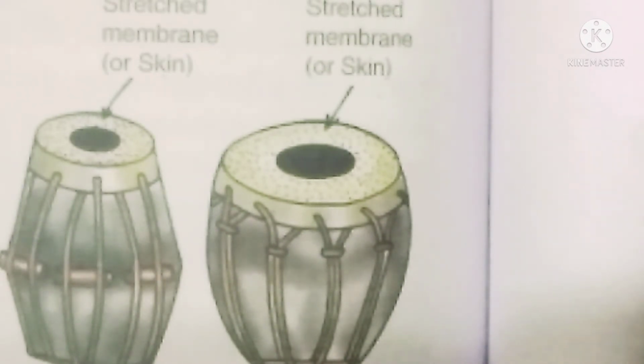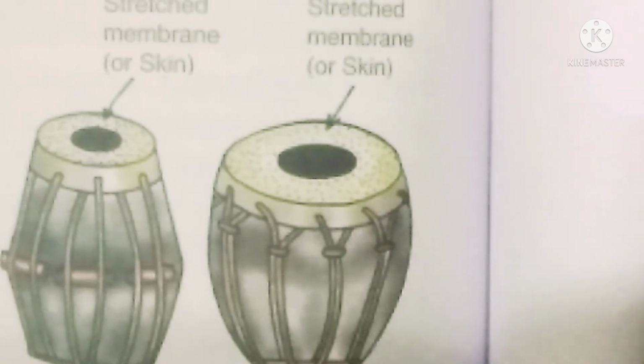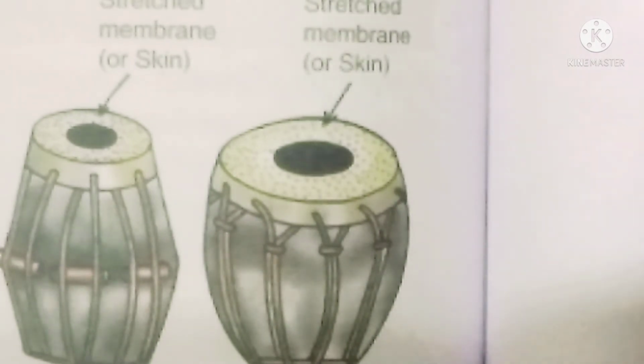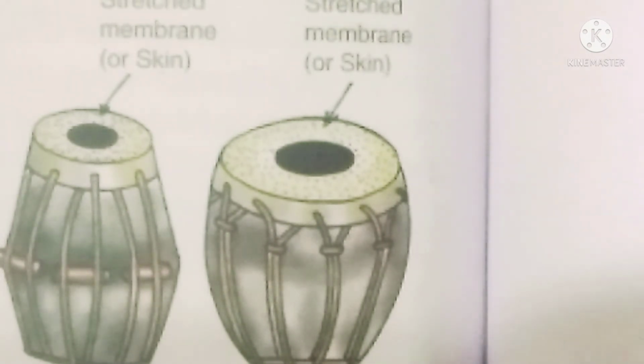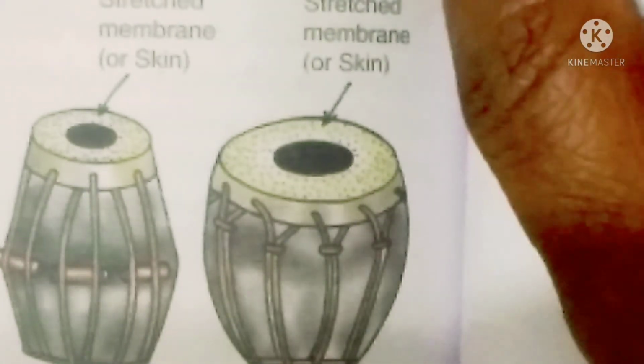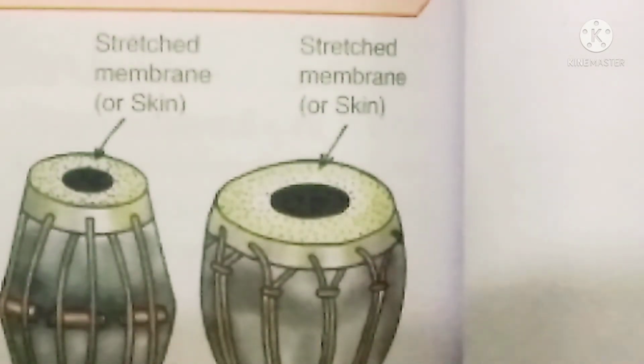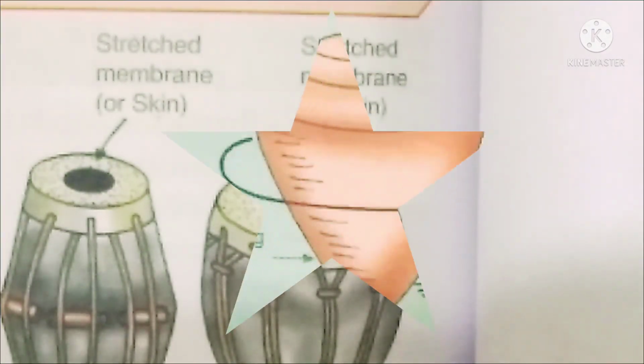Most musical instruments, tabla, dholak, even the sitar and all string instruments, exhibit motion. In which type of motion? Most of them exhibit vibratory motion, vibrations or periodic motions.